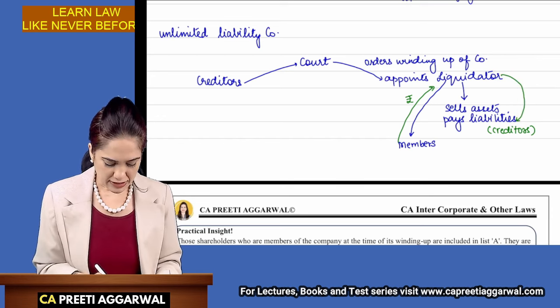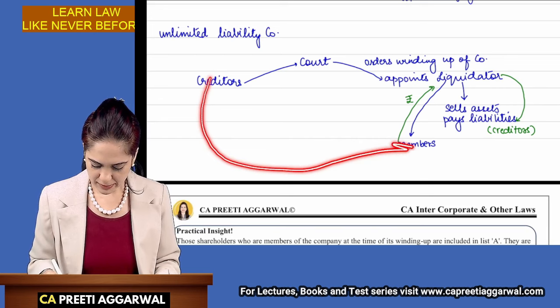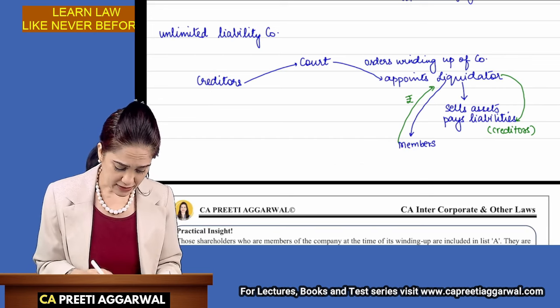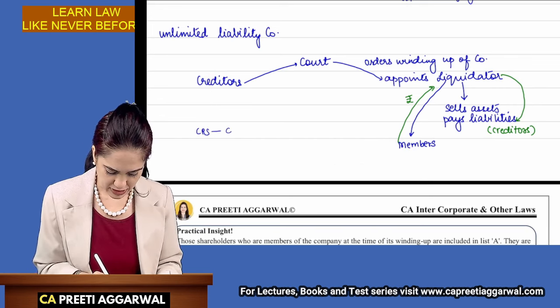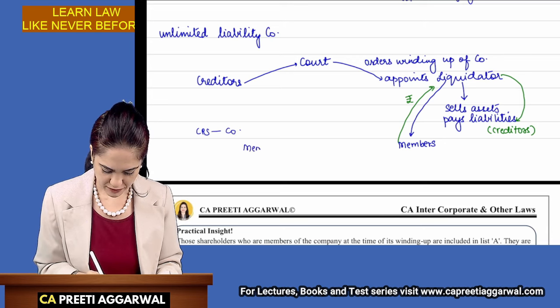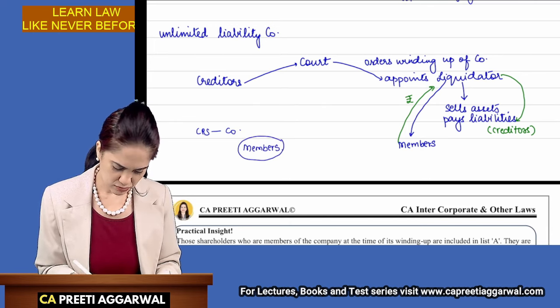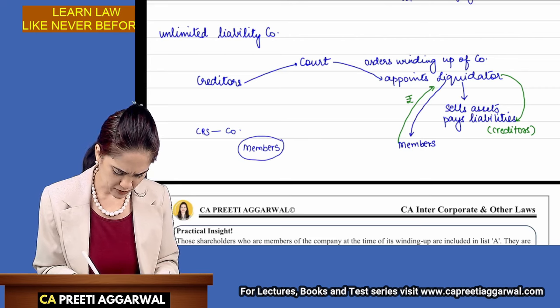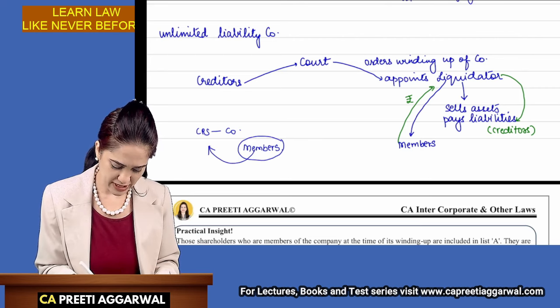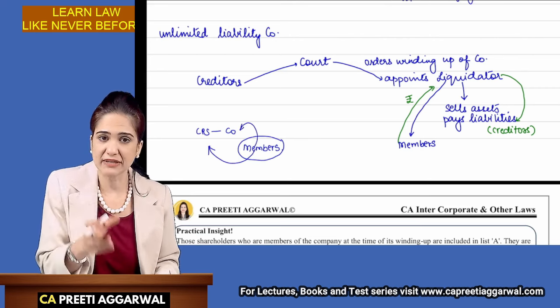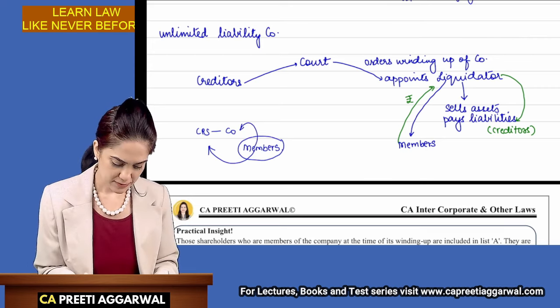Okay. So can't the creditors go directly to the members? No. The creditors have a contract with the company. They don't have a contract with members. Members are stranger to contract. Can the members pay directly to the creditors? No, the members have a contract with the company. They will pay to the company and the company will pay to the creditors.